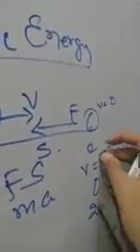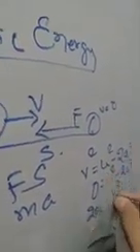I have taken the initial velocity to be v, final velocity is 0, so s is equal to v square by 2a.